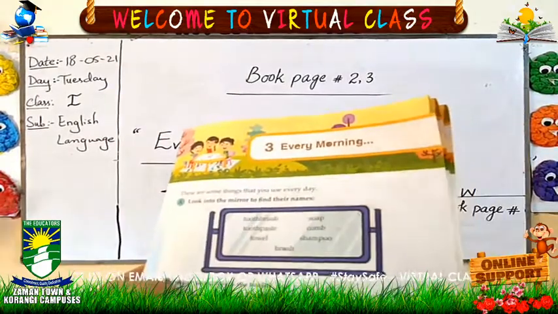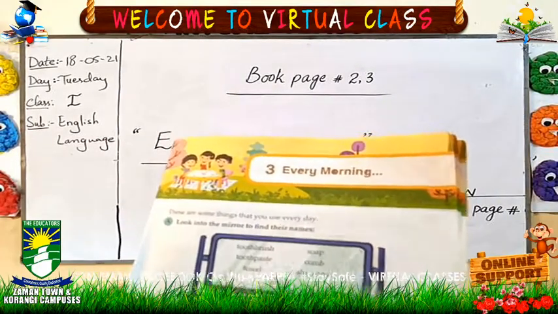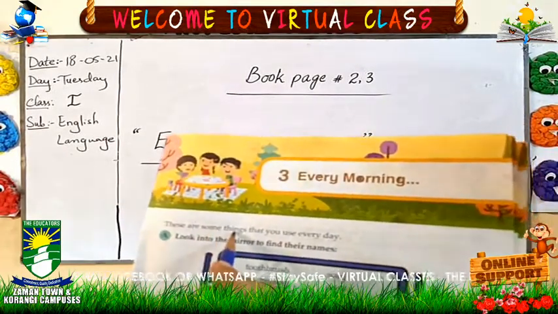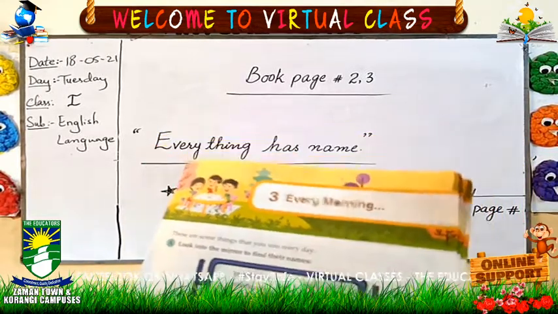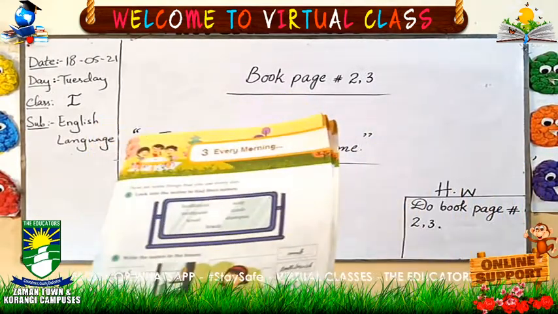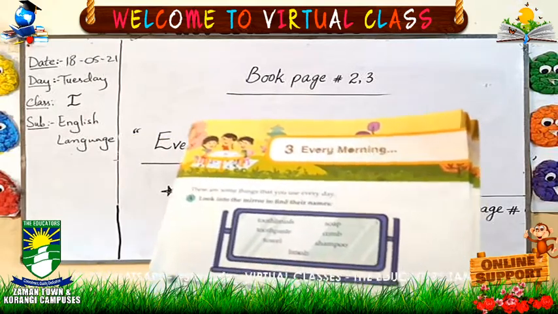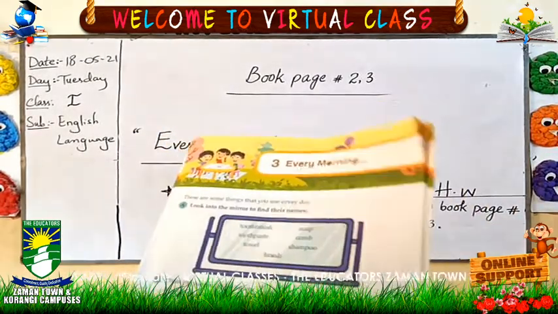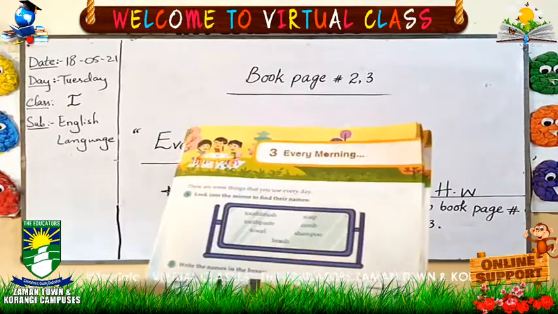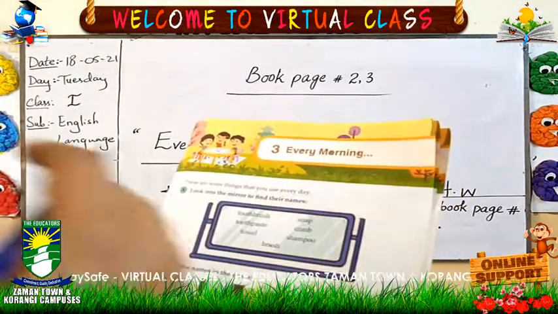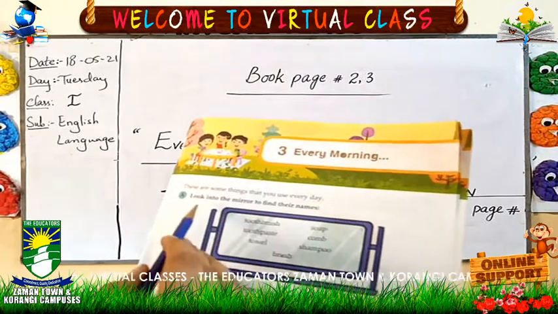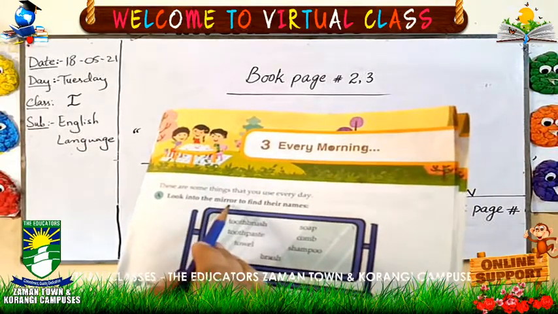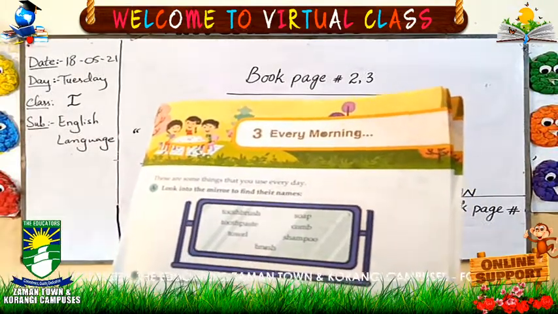Here you can see some more things. These are some things that you use every day. Just like we have used lots of things. You can see every day we can use different types of things. You can see these things on different places, and these things have different names. So look into the mirror to find their names.